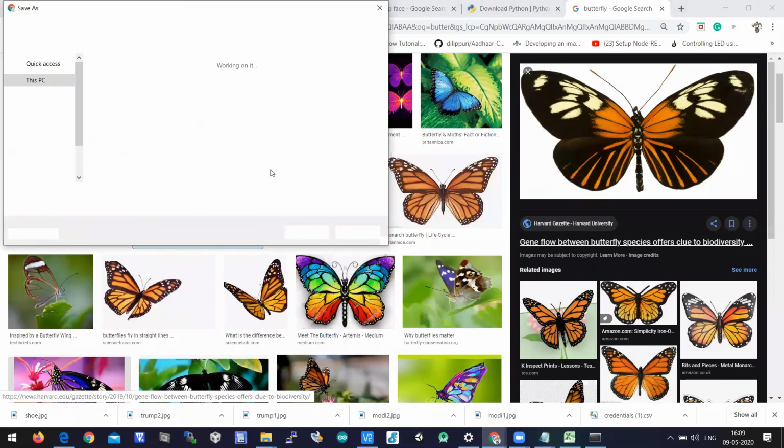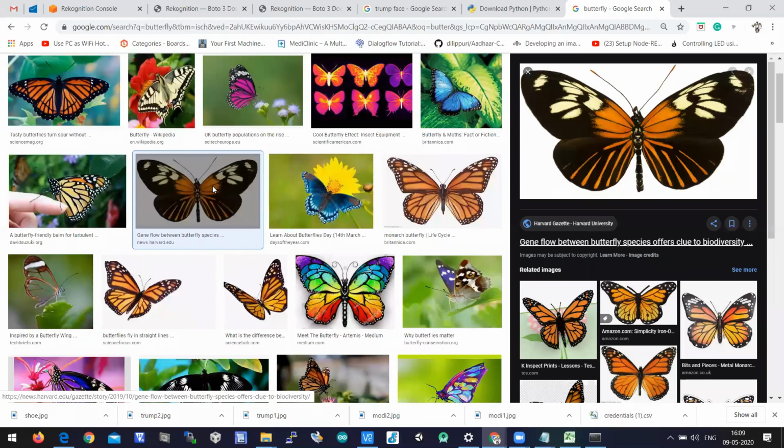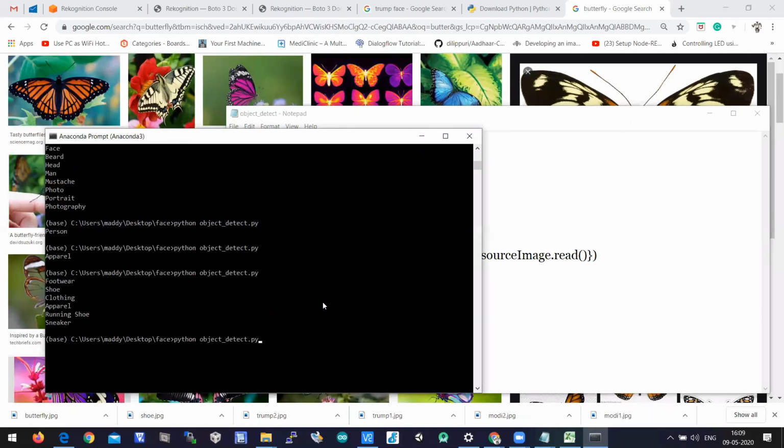Let us save this into the same folder. So let's keep butterfly, and let us pass this image name to the API and understand what it is predicting there.